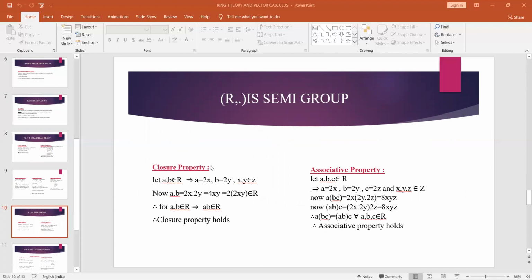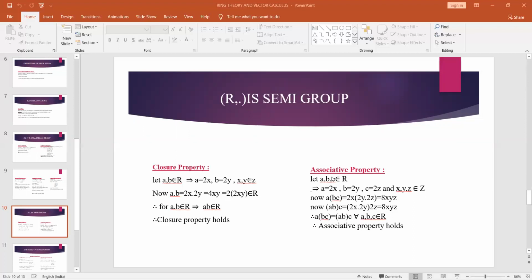Coming to the closure property, once again we have to consider two elements. So a comma b. a is nothing but 2x, b is nothing but 2y, where x comma y belongs to Z. So now I am considering a into b. So a into b is nothing but 2x into 2y. This is equal to 4xy, and I am writing 4xy as 2 into 2xy. So if you write an element of the form 2 into something, that particular element should belong to 2Z by the definition of 2Z. So that 2 into 2xy should belong to 2Z. So 2 into 2xy is nothing but ab. So I consider a comma b, and I have proved ab belongs to 2Z. This is closure property with respect to multiplication.